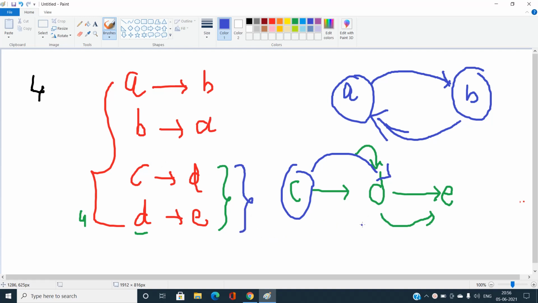And what is the cost of doing such an operation? The cost is 2. And what is the sequence of operations for these two pairs? I will ask the fourth person to change his username to E. Now username D becomes empty. I will ask C to change his or her username to D. So my operation count is 2.